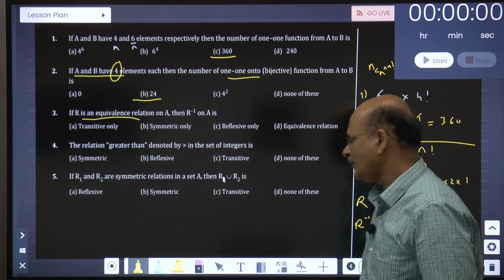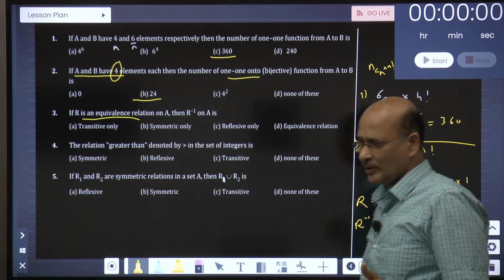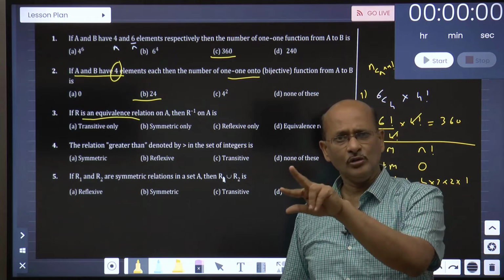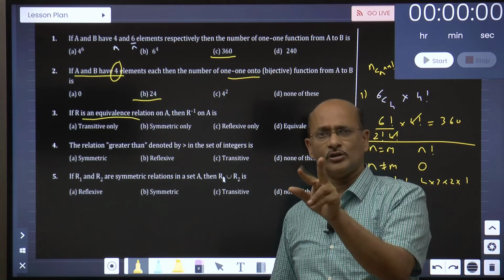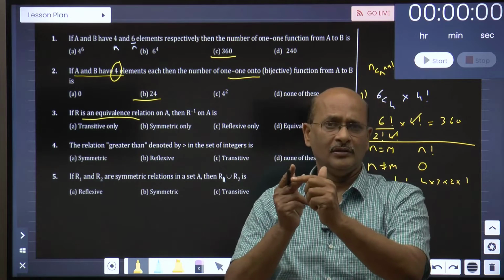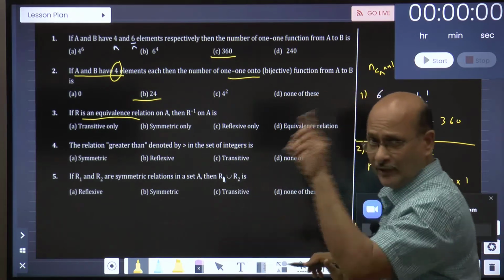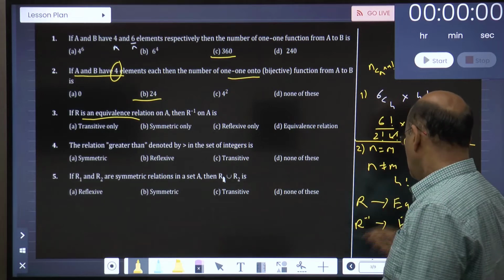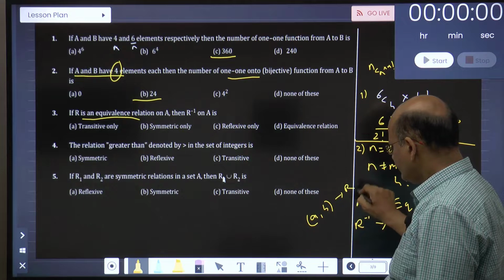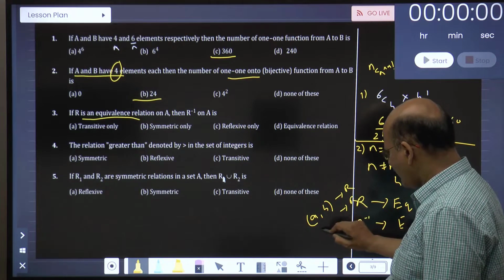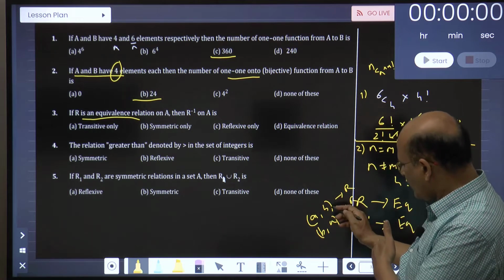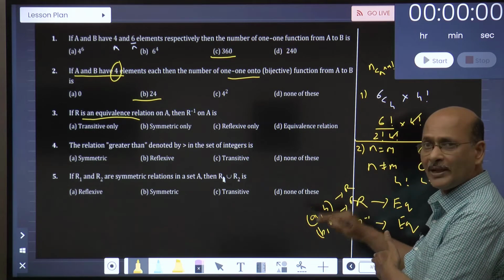I don't want to justify right now, because when I say equivalence, what does it mean? Reflexive. (a, a) belongs to R, correct or not? So what is the reverse of it? See what happens in inverse. If (a, b) is the pair in the relation, then in the inverse it will be (b, a), right? Because the domain will become range and range will become domain.